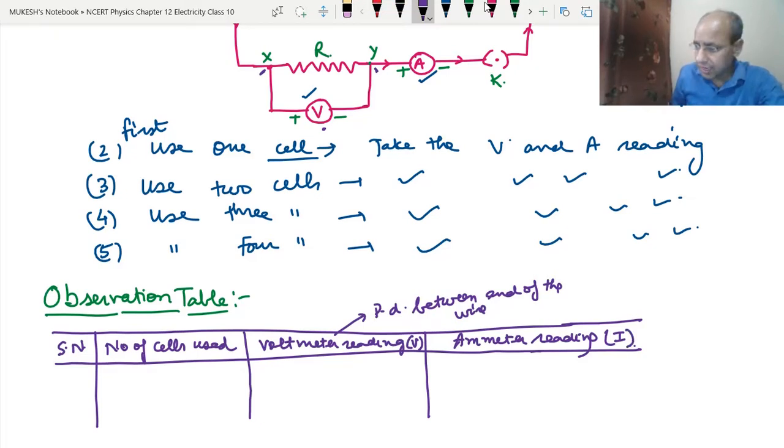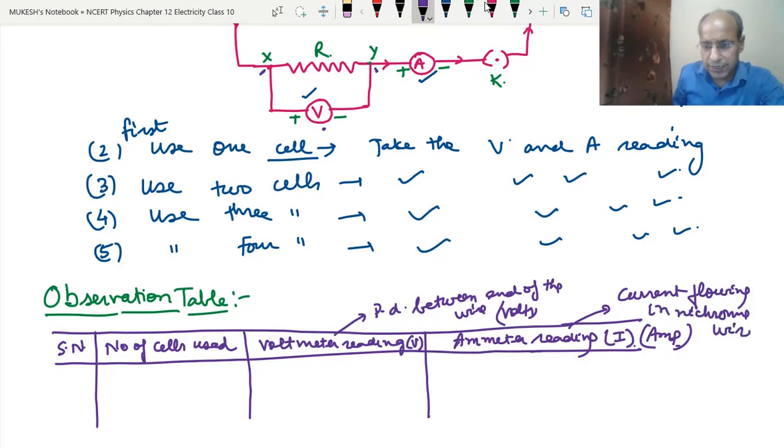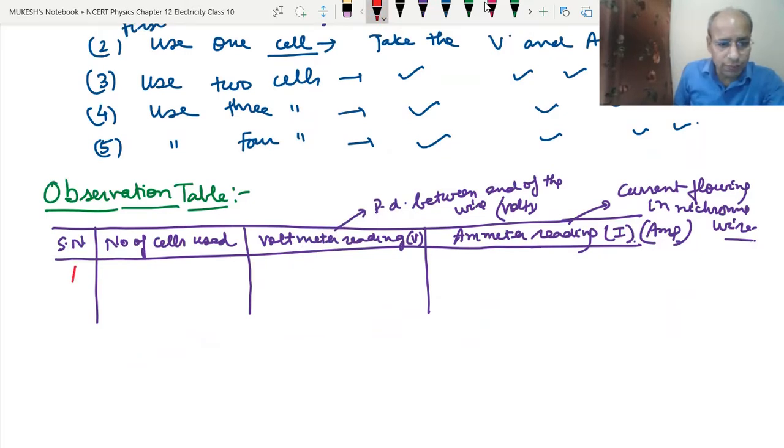So this is the I in amperes. This we will note in volts and this we will note in amperes. This is basically the current flowing in the nichrome wire. Okay, so let's take an example so that we will have a fair idea. Suppose we are using serial numbers 1, 2, 3 and 4, steps we have done.